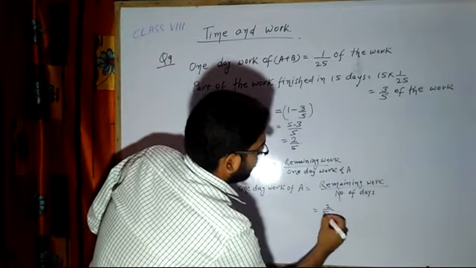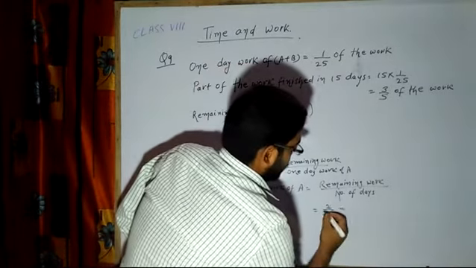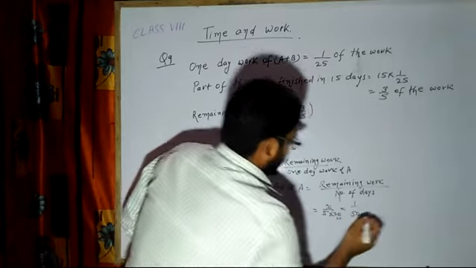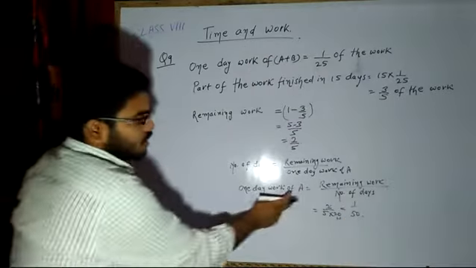That is 2 by 5 into 20, so 1 by 50. So 1 day work of A is 1 by 50.